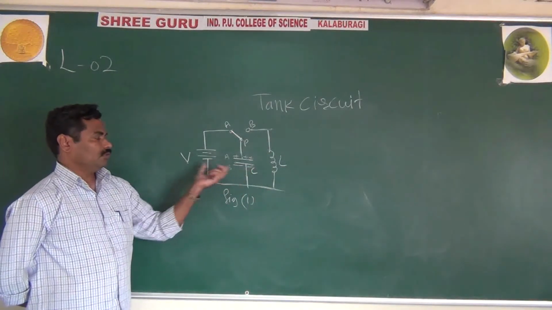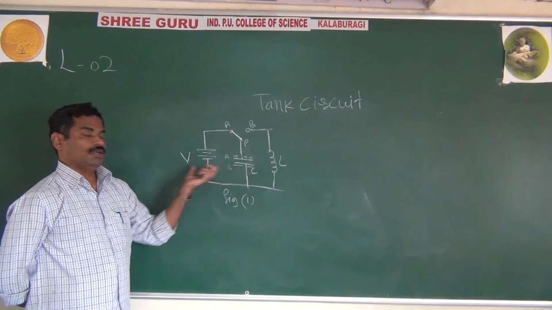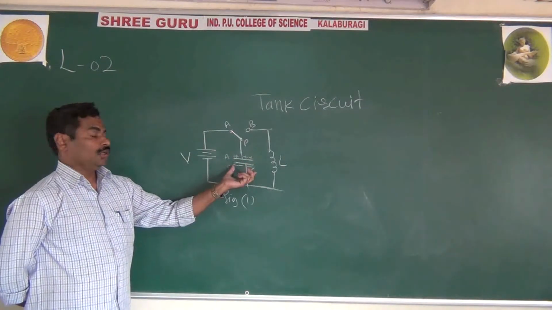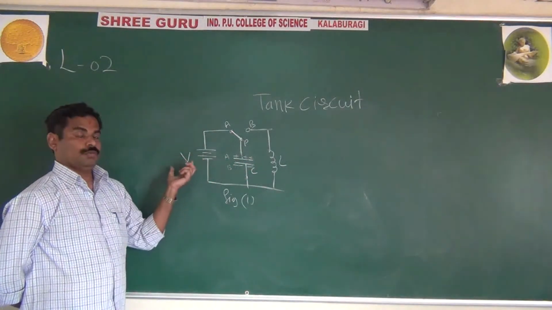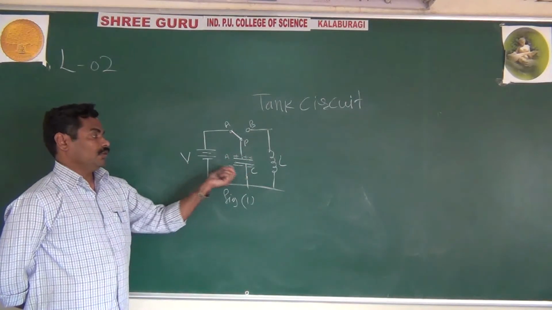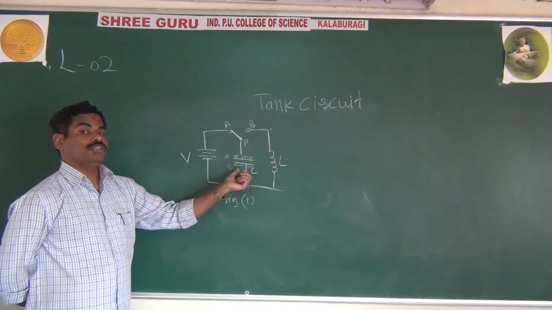Whenever you apply a DC source to a capacitor, what happens? The capacitor charges up to the voltage you applied. The capacitor charging means the capacitor accumulates and stores the charges.